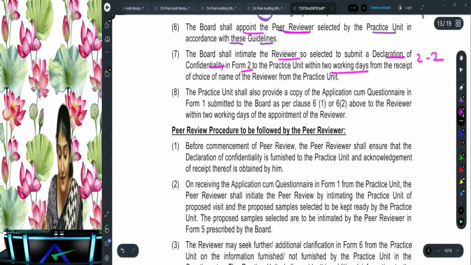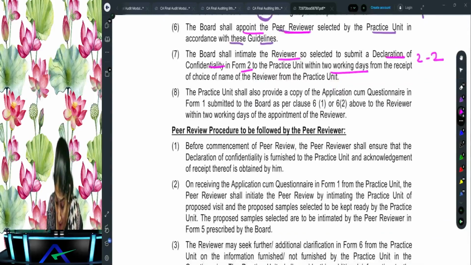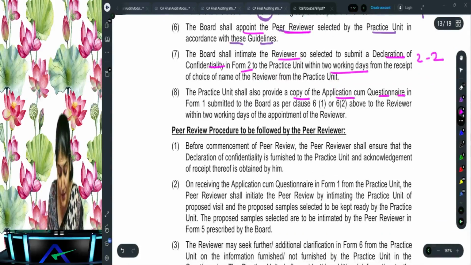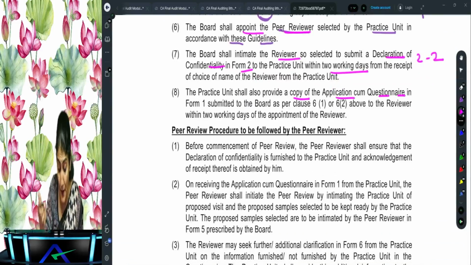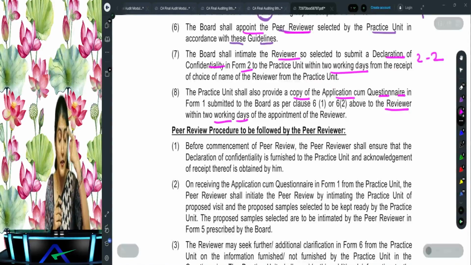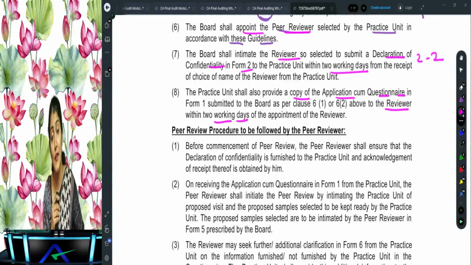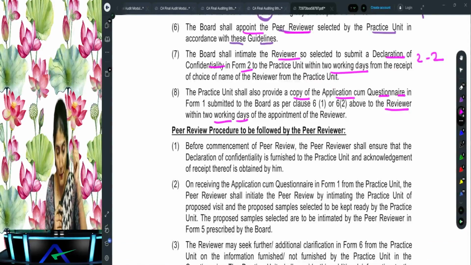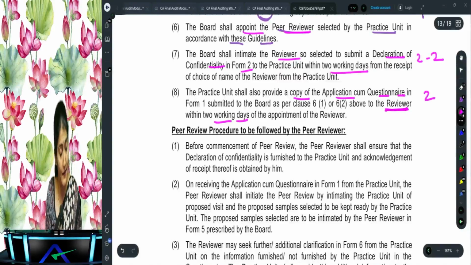Then what does it say? The practice unit shall also provide a copy of the application cum questionnaire of form 1, which they submitted to the board, to the reviewer within 2 working days. So earlier, form 1, to whom had the practice unit submitted it? The practice unit had earlier submitted form 1 to the peer review board. Now they also need to submit it to the reviewer. Are you understanding that over here?